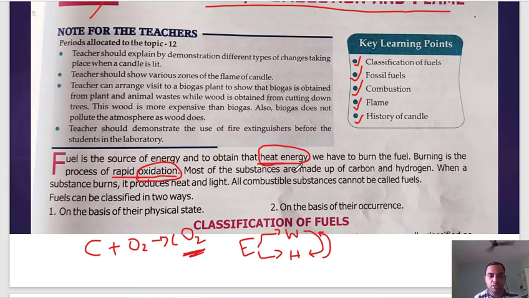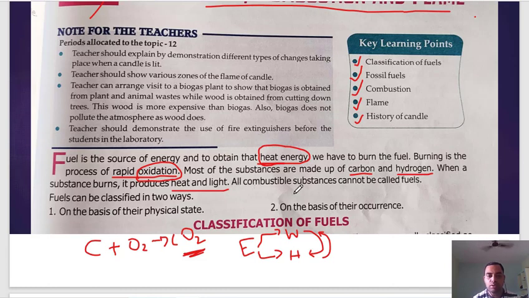So most of the substances are made up of carbon and hydrogen. When a substance burns, it produces heat and light. So light is another form of energy. So when you burn anything, it usually produces two things. One is heat, one is light. Sometimes it produces sound as well, but usually it produces heat and light.